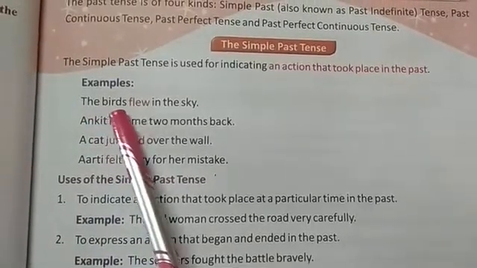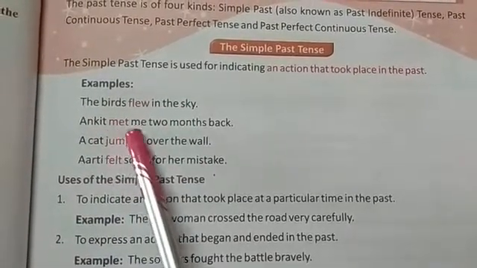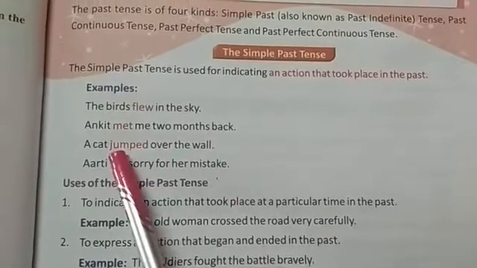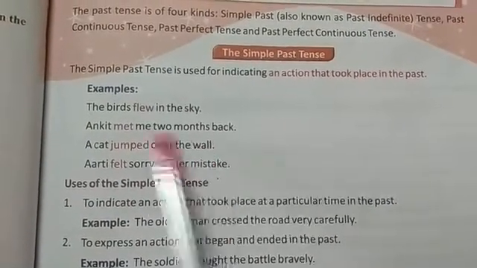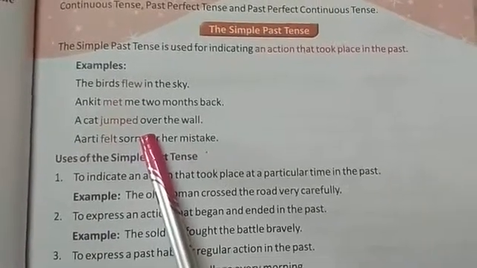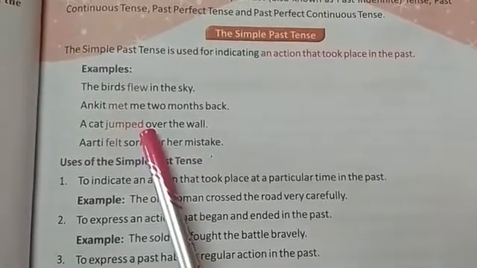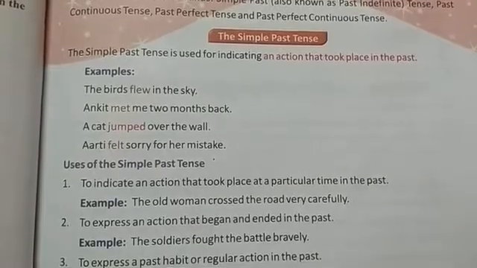Like examples: the bird flew in the air. Ankit met me 2 months back. A cat jumped over the wall. Aarti felt sorry for her mistake. So these are the examples of simple past tense. All these examples tell us about the kind of action which had been done in the past.